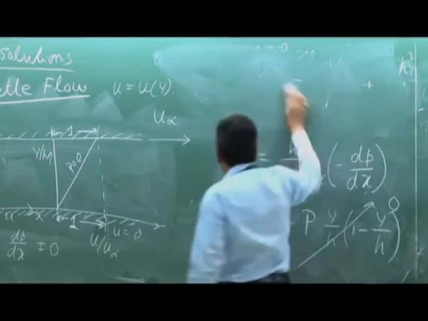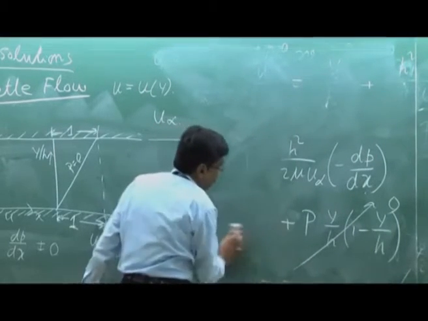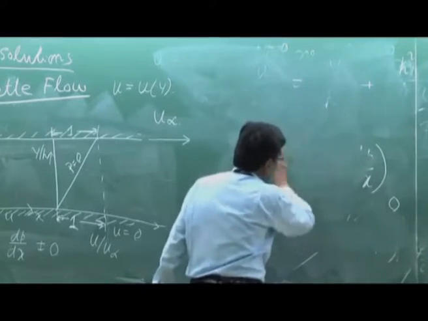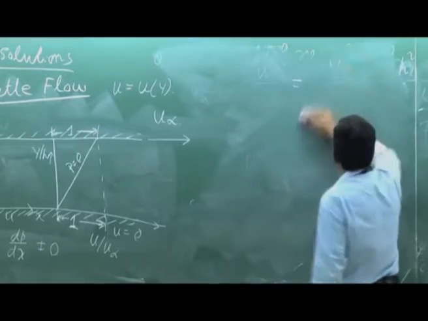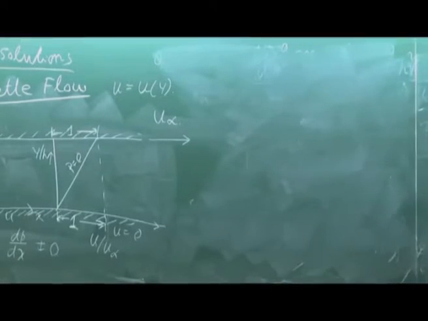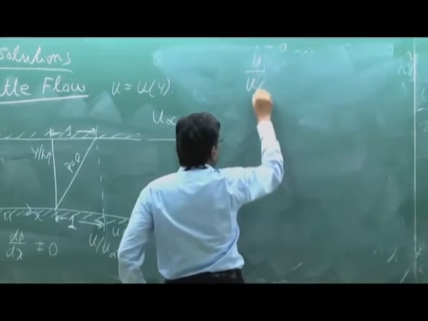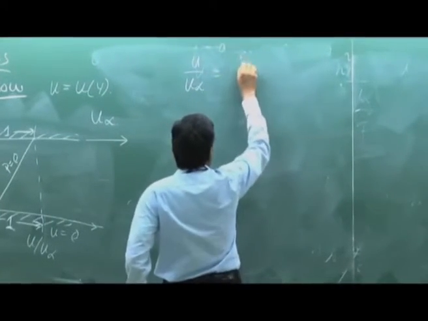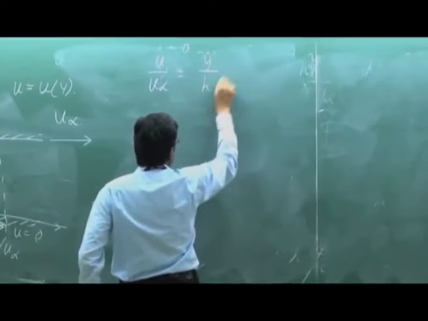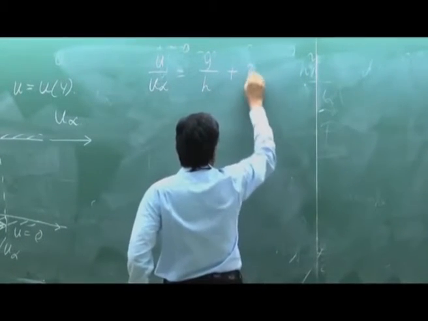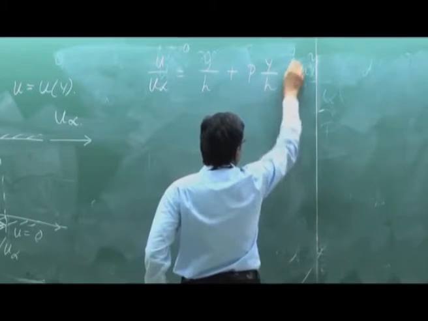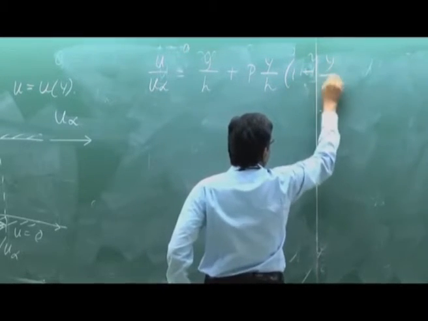One can definitely draw the curves for different values of P, but now let me write again this equation. u by u infinity is y by h plus P into y by h into 1 minus y by h.